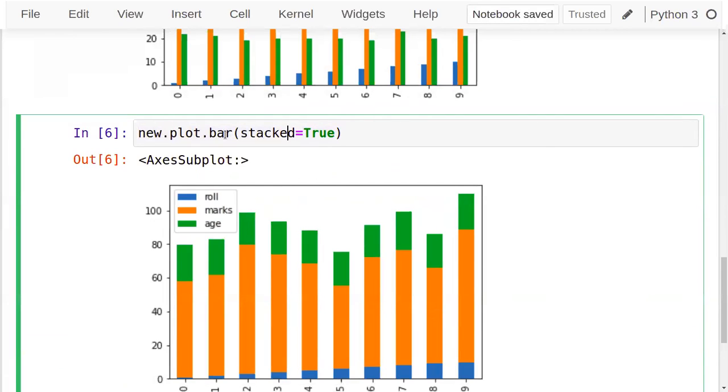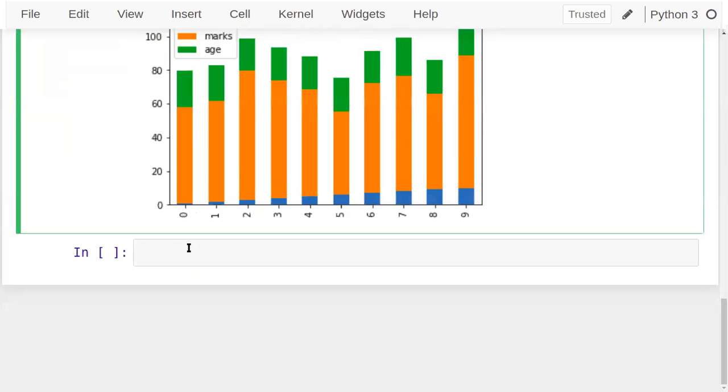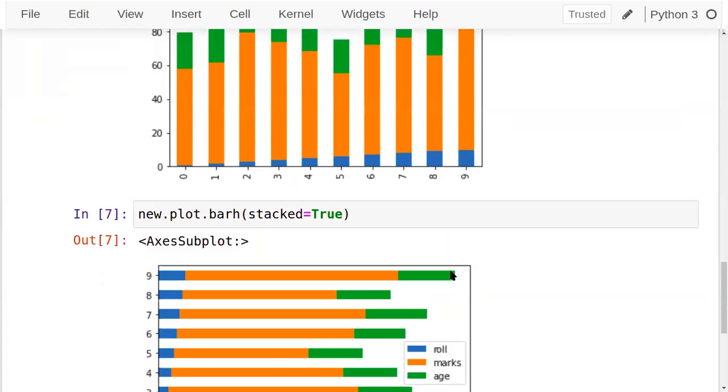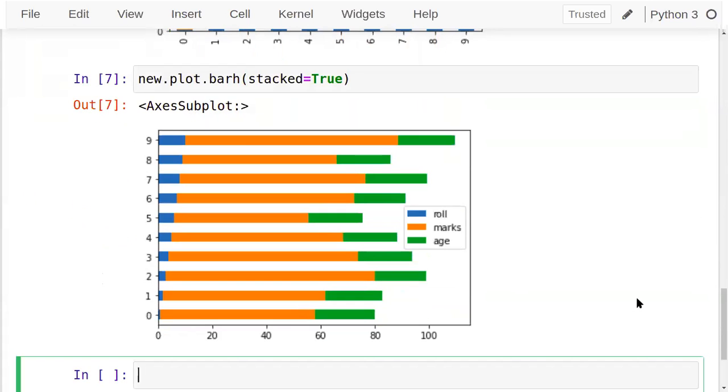So new is the data frame, remember, plot, and under that what type of plot you require, that we mentioned, plot dot barh, horizontal bar. Now see, the bars are now horizontally seen. That's what we can check. Fine.